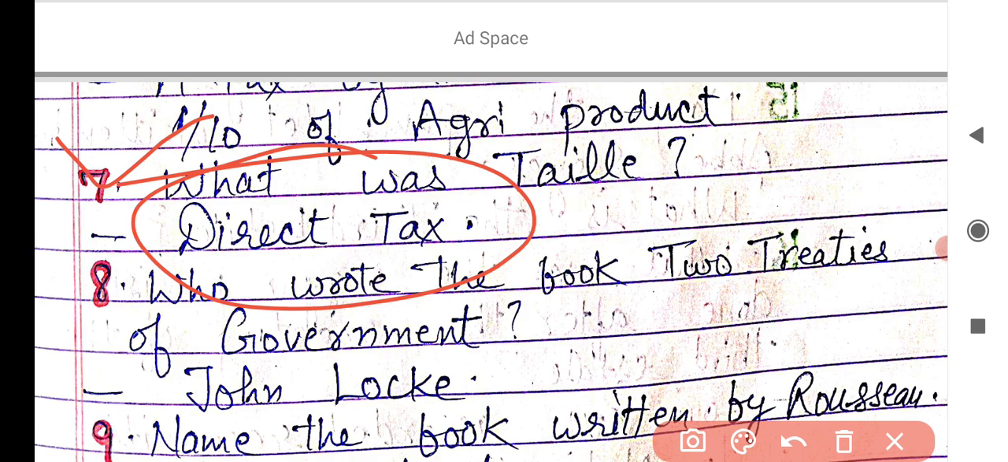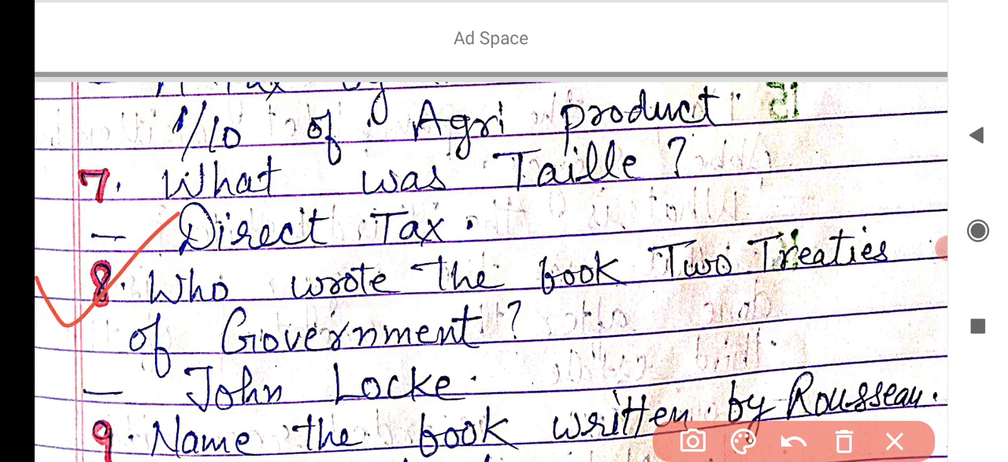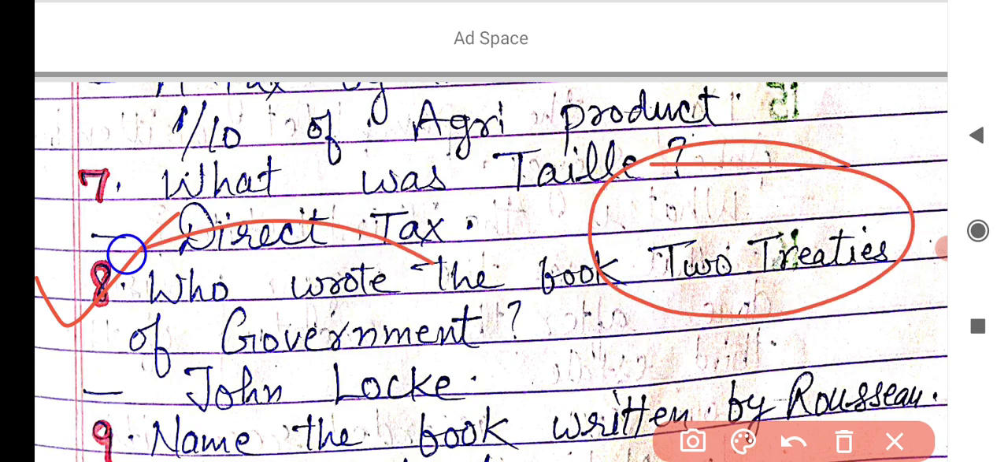And the next question is, who wrote the book Two Treatises of Government? You learnt in the lesson that a number of philosophers also advised people to rise against Louis XVI and to start a revolution. The name of the major philosopher was John Locke. John Locke wrote the book named Two Treatises of Government.